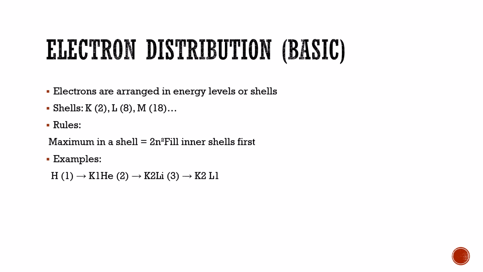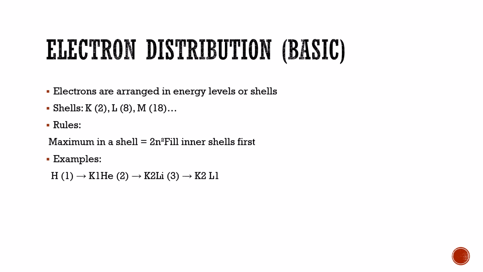Next, electron distribution. Electrons are arranged in energy levels or shells, like K, L, M, N. The capacity of K shell is 2, meaning only 2 electrons stay in the K shell. And the capacity of L shell is 8 electrons, the capacity of M shell is 18, and the capacity of N shell is 32.